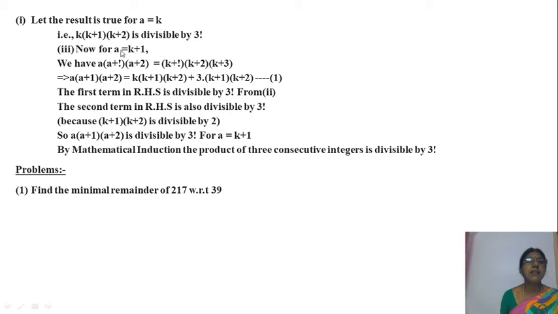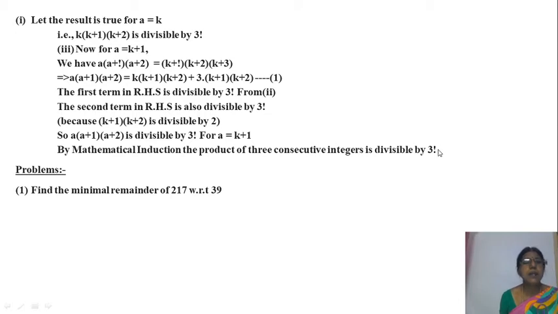So for the case of A equal to k plus 1, also the product A into A plus 1 into A plus 2 is divisible by 3 factorial. Conclusion: A into A plus 1 into A plus 2 is divisible by 3 factorial for A equal to k plus 1 also. By mathematical induction, the product of 3 consecutive integers is divisible by 3 factorial.